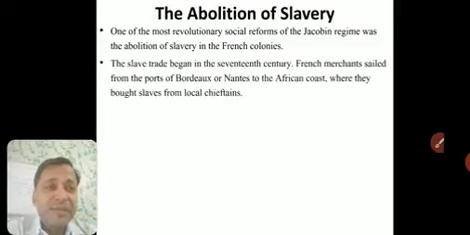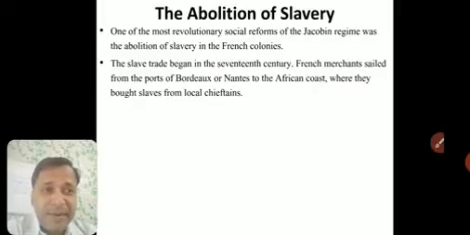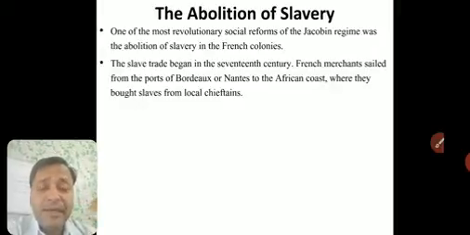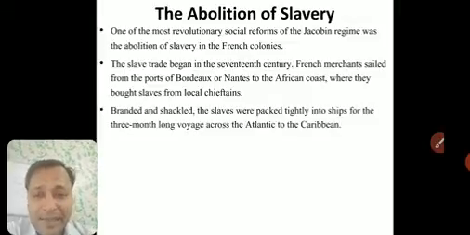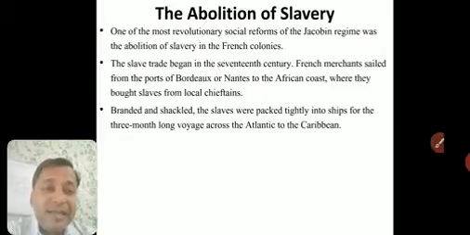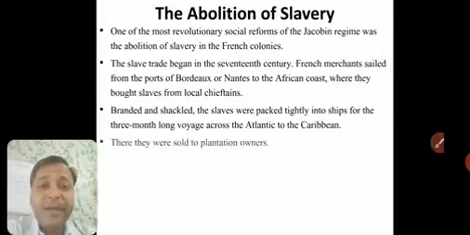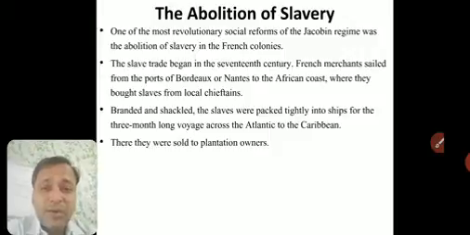French merchants sailed from the ports of Bordeaux and Nantes to the African coast, where they bought slaves from local chieftains. Suppose there is a community with a chief of that community. He would sell those people to these traders. Then they would shackle them in chains and sail them from Africa to America. There they would sell them again to the plantation owners, who required many people to work.